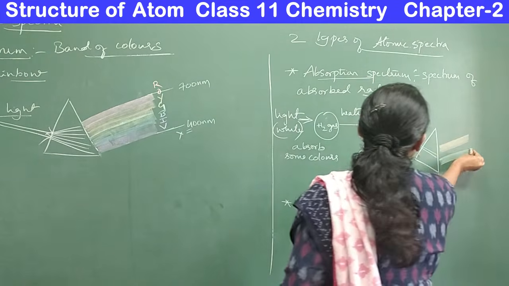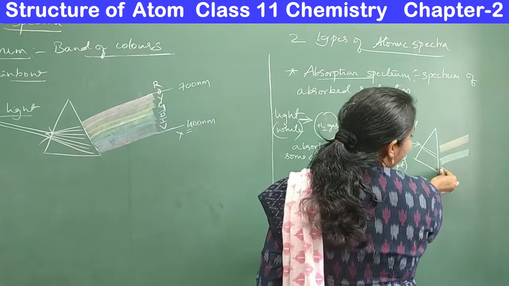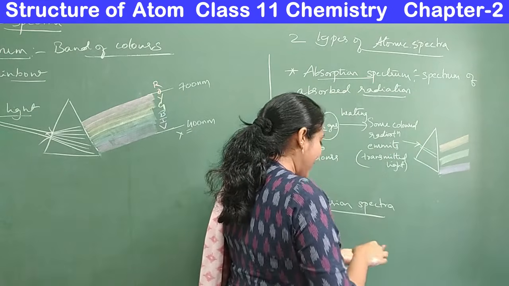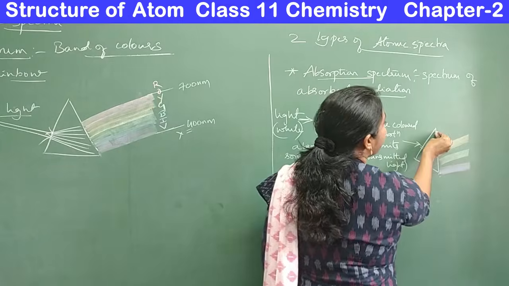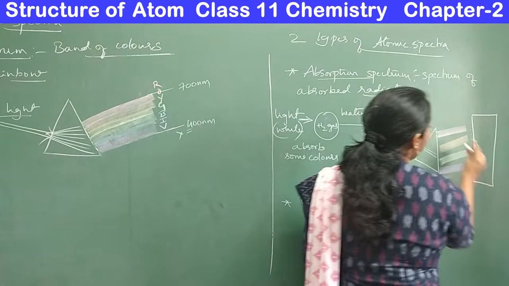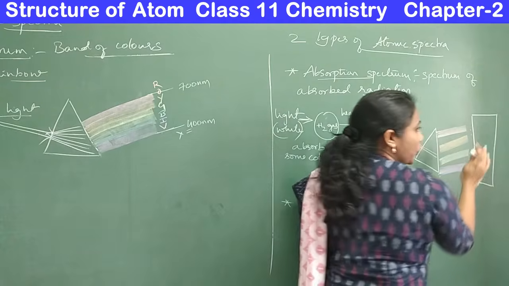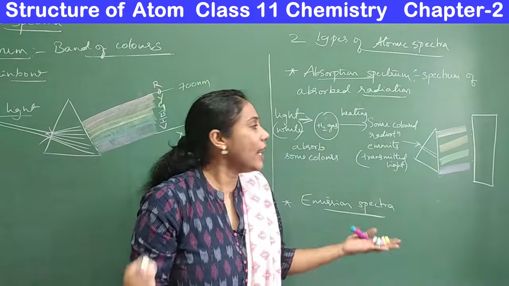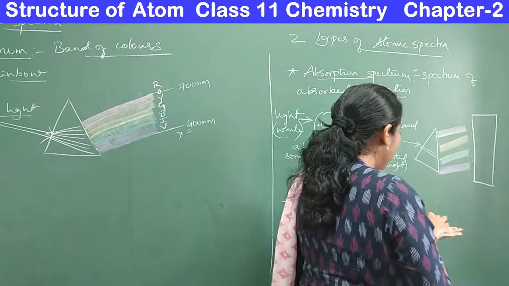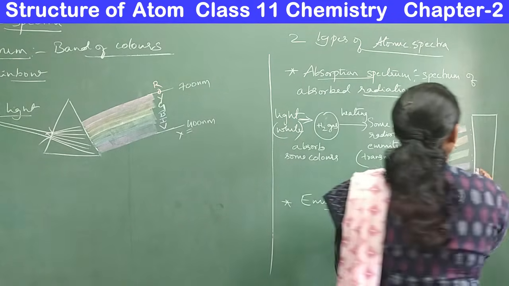Okay, so the green radiation, like this. Suppose it has also emitted violet radiation. Imagine it has also emitted the red radiation. If you keep a photographic plate here, all the colors would fall on the photographic plate so that you can easily observe them, right? Okay, so how do they look on a photographic plate? You can observe this.